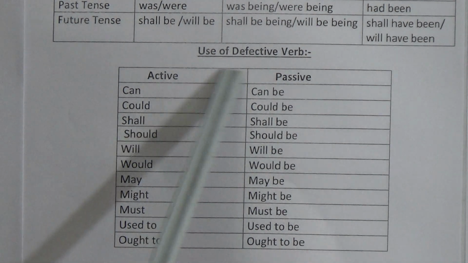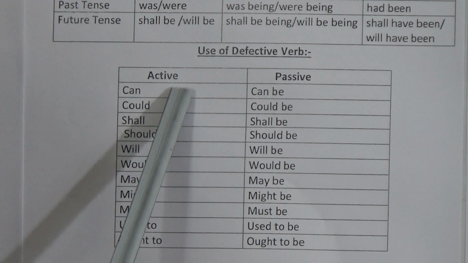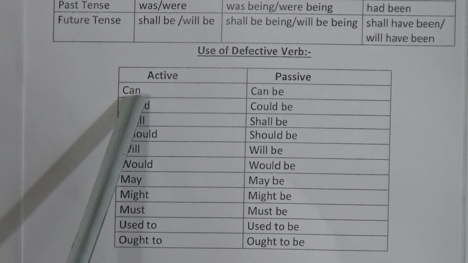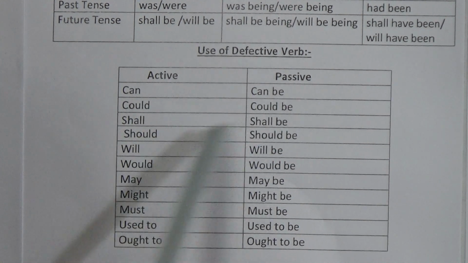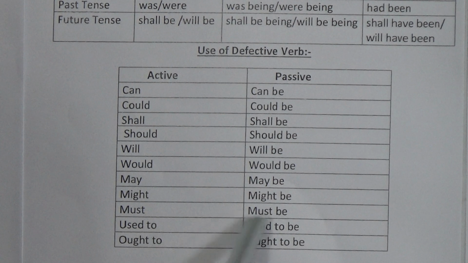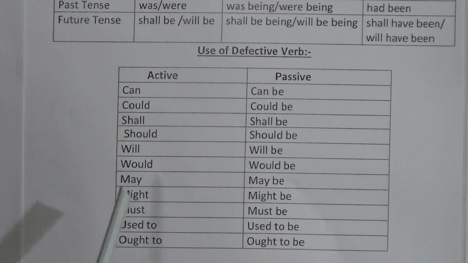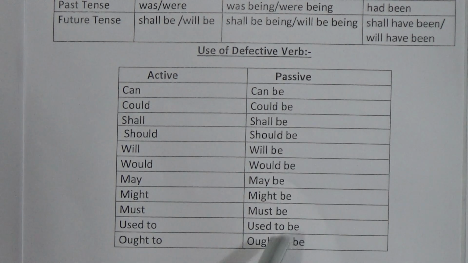Now use of defective verbs. There are some verbs that when we change their active form into passive, we have to change these verbs too. Okay, can will become can be, could will become could be, shall be, should be, will be, would be, may be, might be, must be, used to be, ought to, ought to be. That means these all are also modal verbs. After all the modal verbs, you have to add an extra be verb, be. Okay.